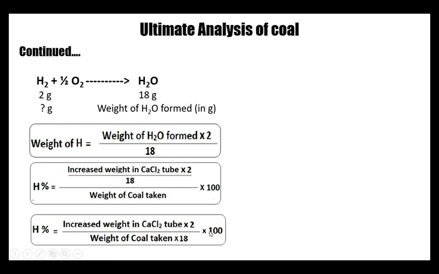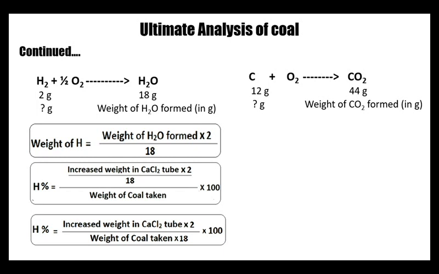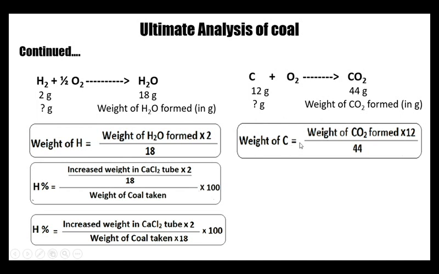In the same way, 12 grams of carbon combines with 32 grams of oxygen to produce 44 grams of carbon dioxide. If we know the weight of carbon dioxide formed in the combustion of the coal, we will know the amount of carbon present in the coal. So weight of carbon is equal to weight of carbon dioxide formed into 12 by 44.